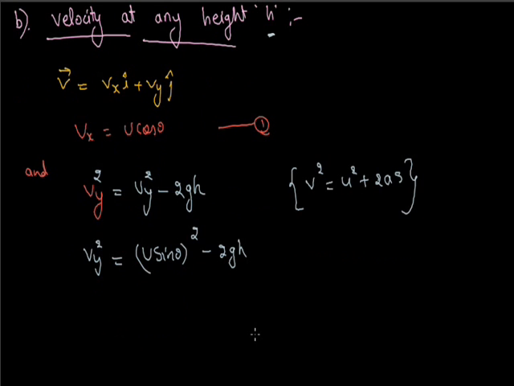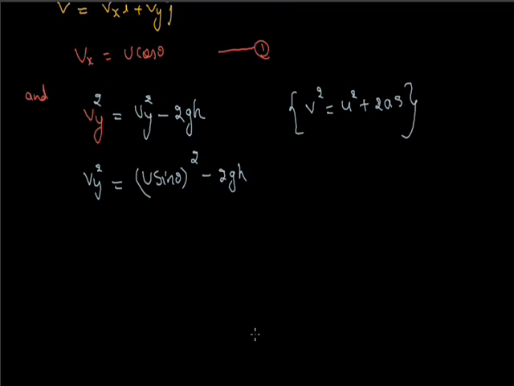This is equation number 2. And we know Vx equals u cos theta. From first, if we square both sides, then Vx square equals u square cos square theta, equation number 3.